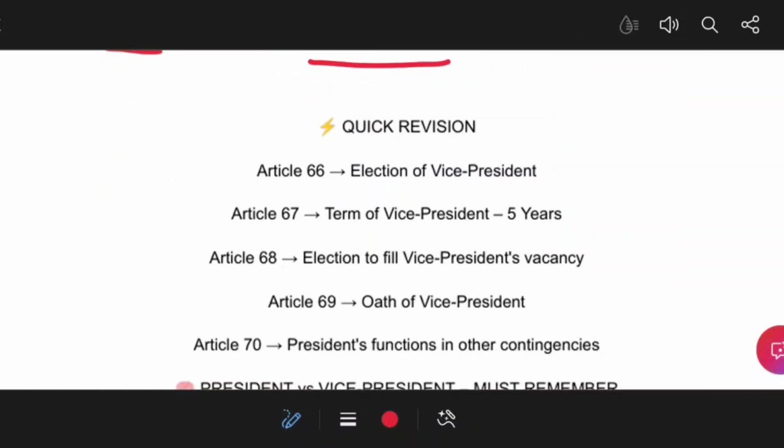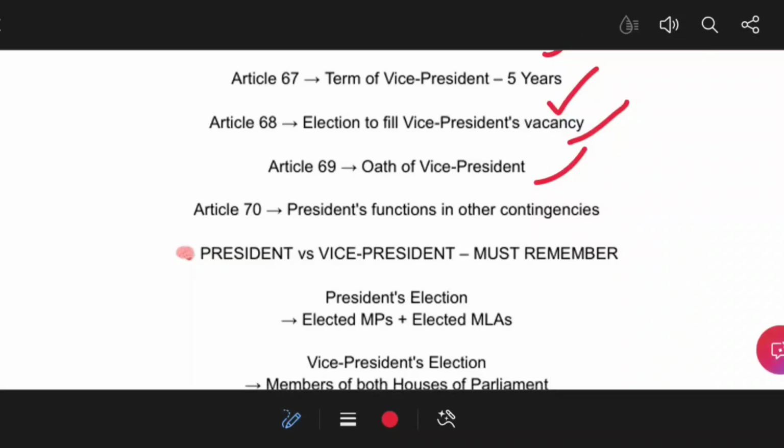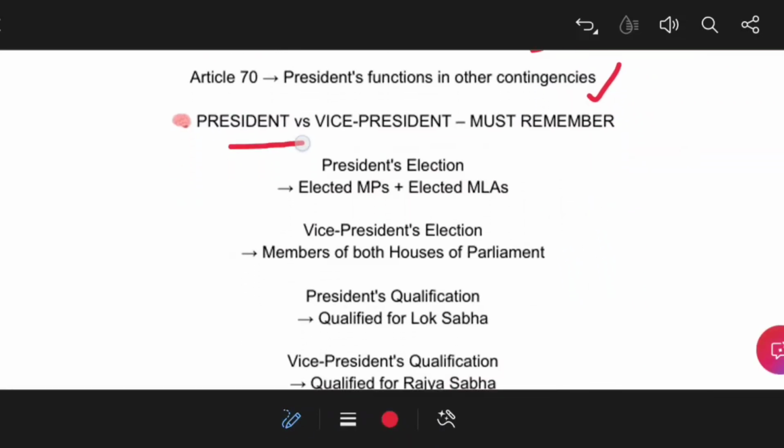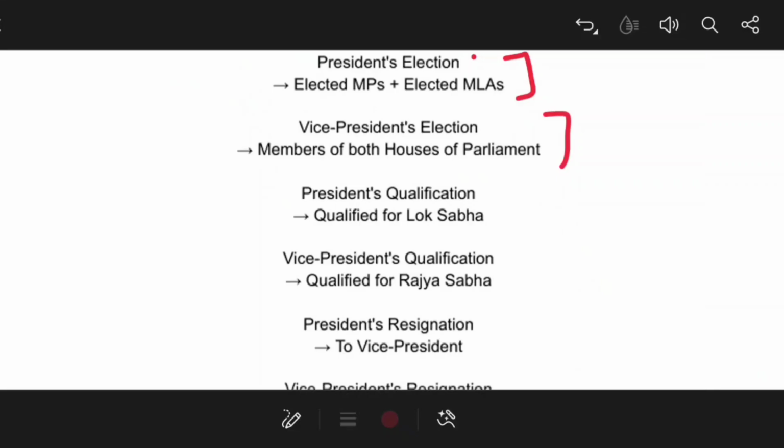Let us take a quick revision. Article 66 is about election of the vice president, Article 67 the term of the vice president, Article 68 election to fill the vice president's vacancy, Article 69 oath of the vice president, and Article 70 president's functions in other contingencies. It is up to Parliament. For president election, elected MPs and elected MLAs vote. The Vice President Electoral College consists of both Houses of Parliament.